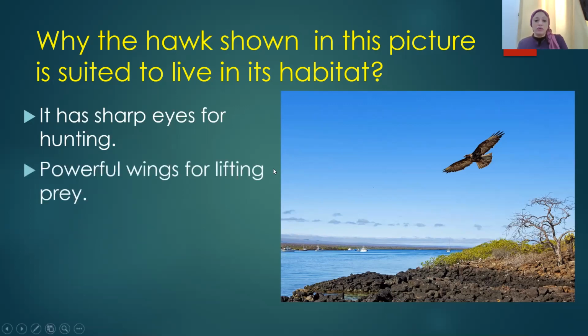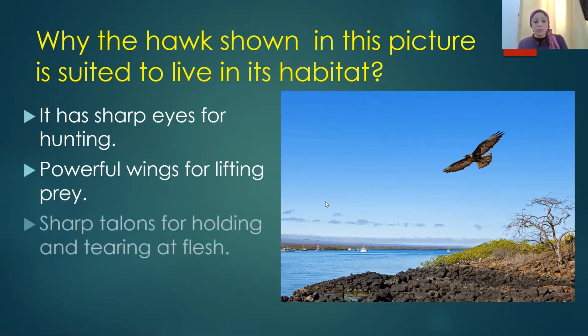Powerful wings for lifting prey. It has powerful wings that it can lift a prey even if it is heavy. Sharp talons for holding and tearing the flesh. It has talons which are very strong and sharp so that it can hold the prey, tear its flesh, and start to eat it.